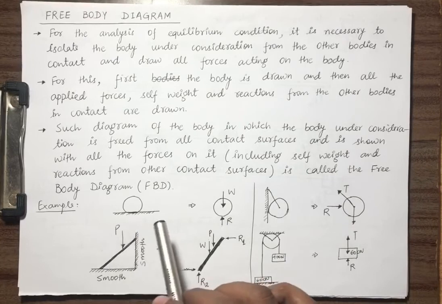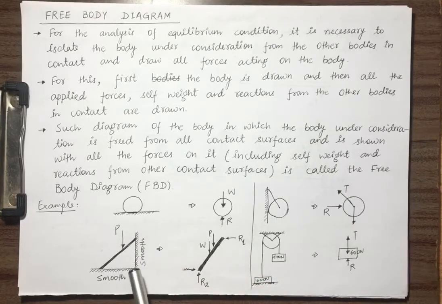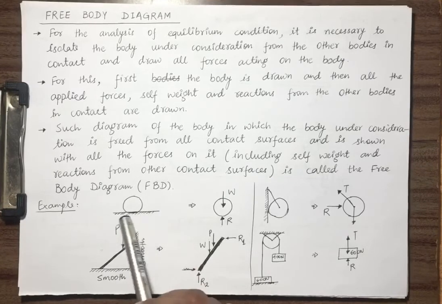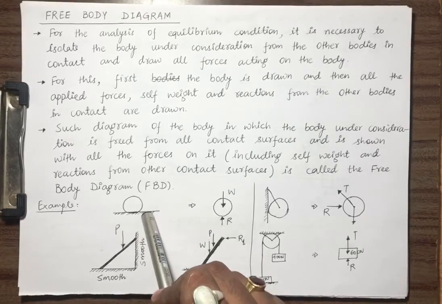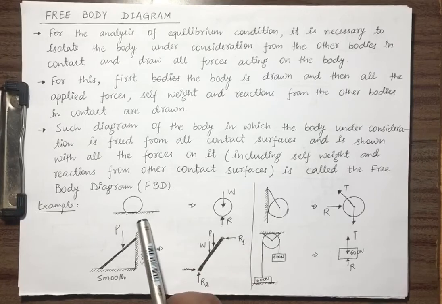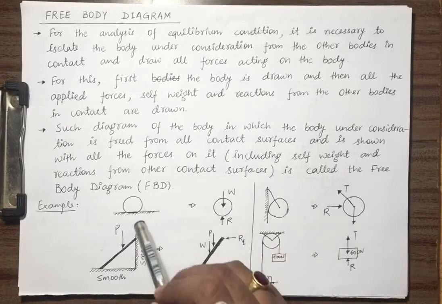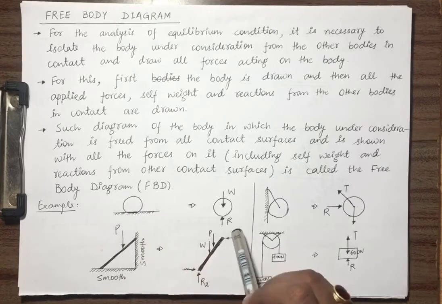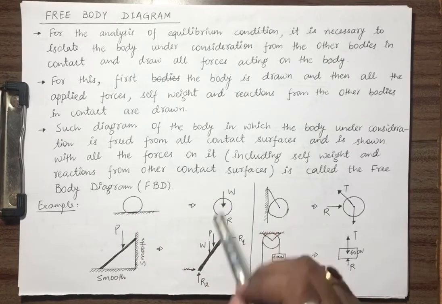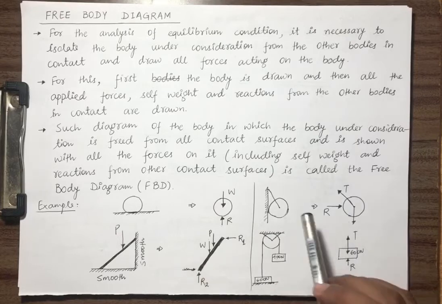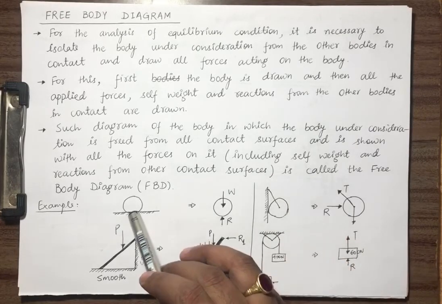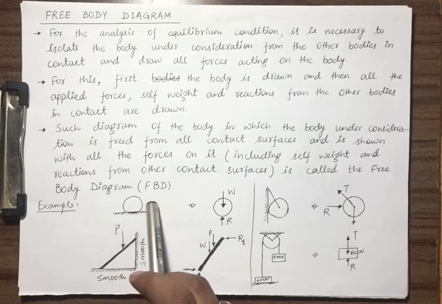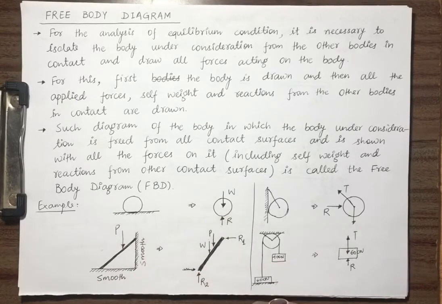You can understand more with the help of examples. This is a body placed on a surface. We want to draw the free body diagram for this ball. This surface will be pushing it, so this reaction and self weight W. Clear? There was one contact surface, so we have removed this surface and drawn all the forces on the body.